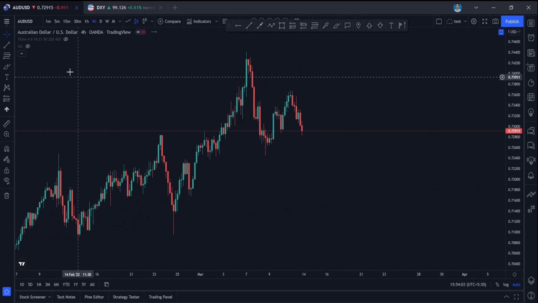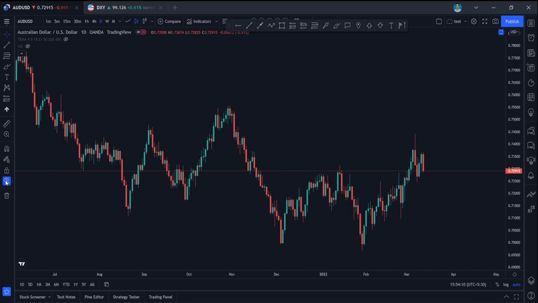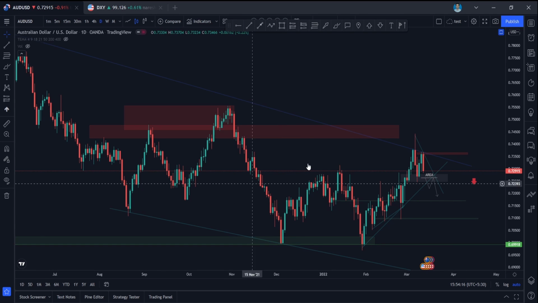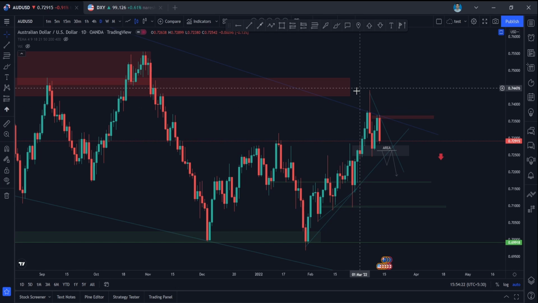So let's go with AUD USD, guys. In the 1 day time frame, I have already drawn the zones and everything. We are approaching an important resistance area, and it already tapped this area and made a rejection here.